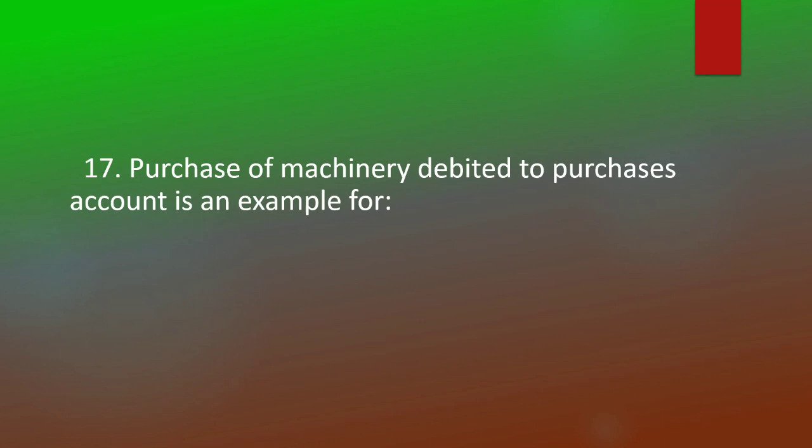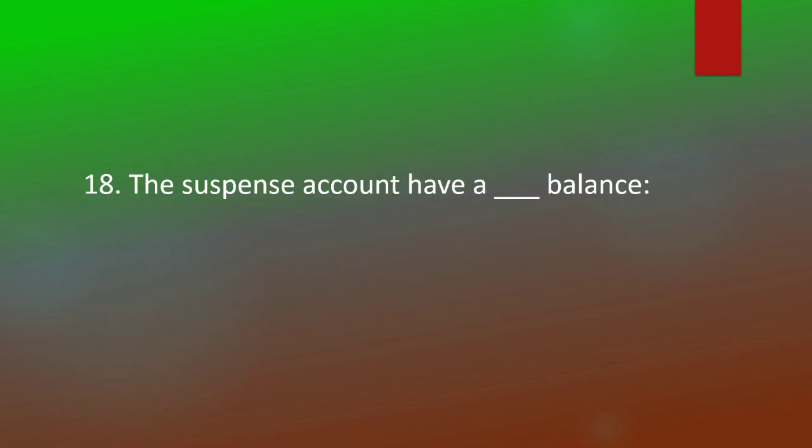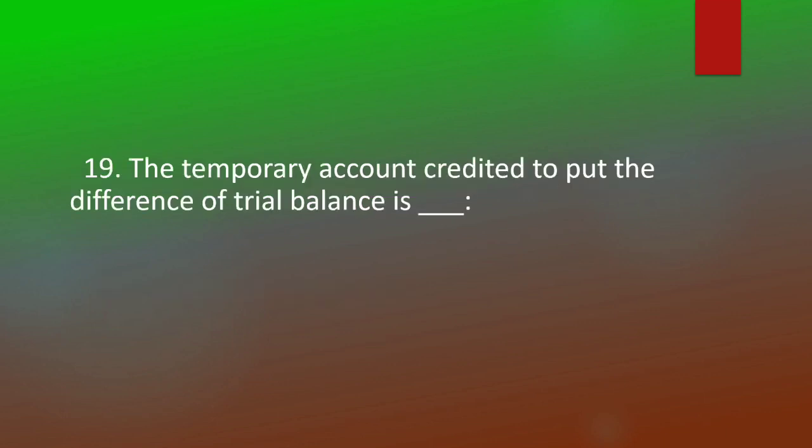Purchase of machinery debited to purchases account is an example of error of principle. The suspense account can have either a debit or credit balance. The temporary account credited to put the difference of trial balance is suspense account.